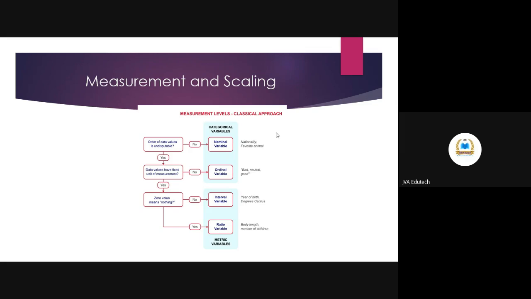And to wrap up, I'll say the first two, nominal and ordinal, are categorical and do not support any statistical test based on mean or standard deviation, whereas interval and ratio variables are metric variables or continuous variables, and they support almost all types of statistical tests, provided the assumptions of a particular statistical test are met or fulfilled.